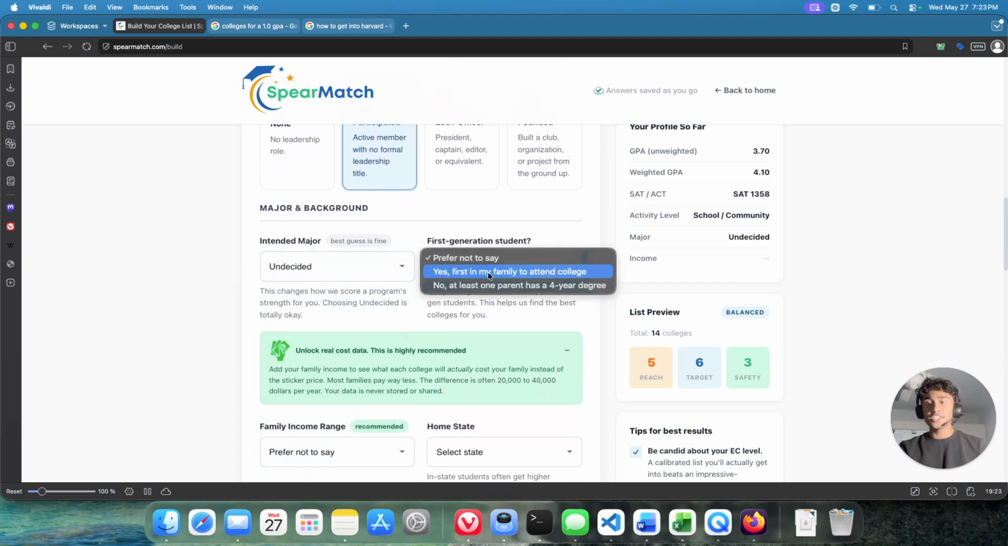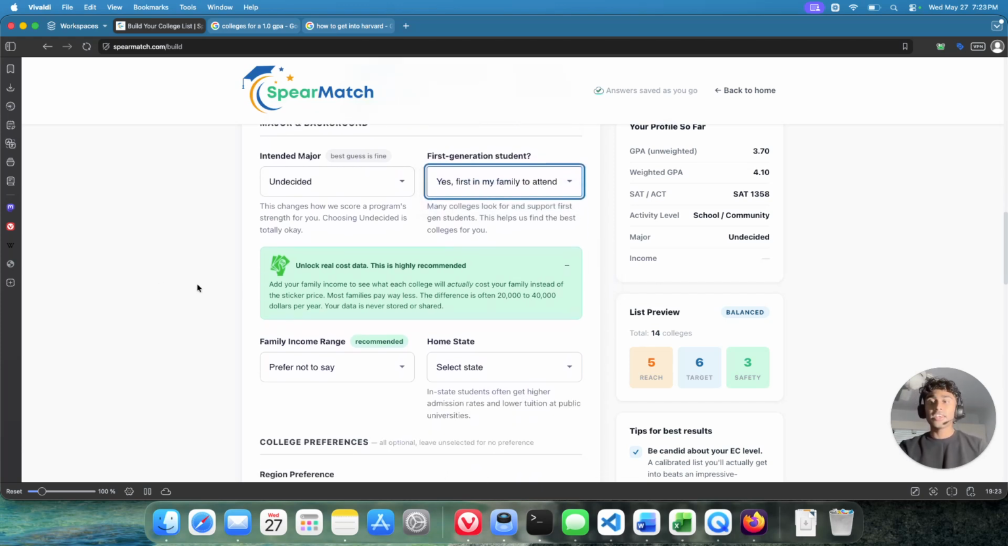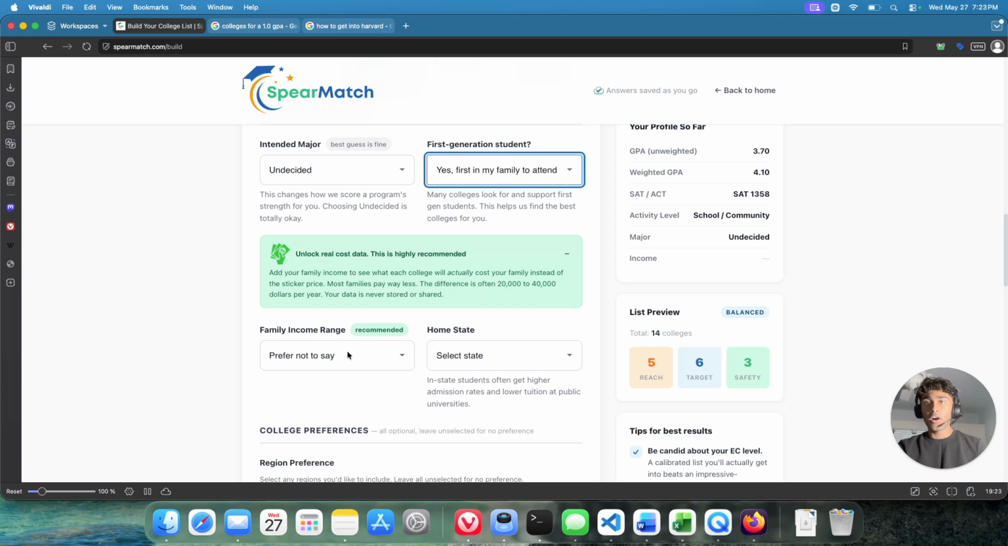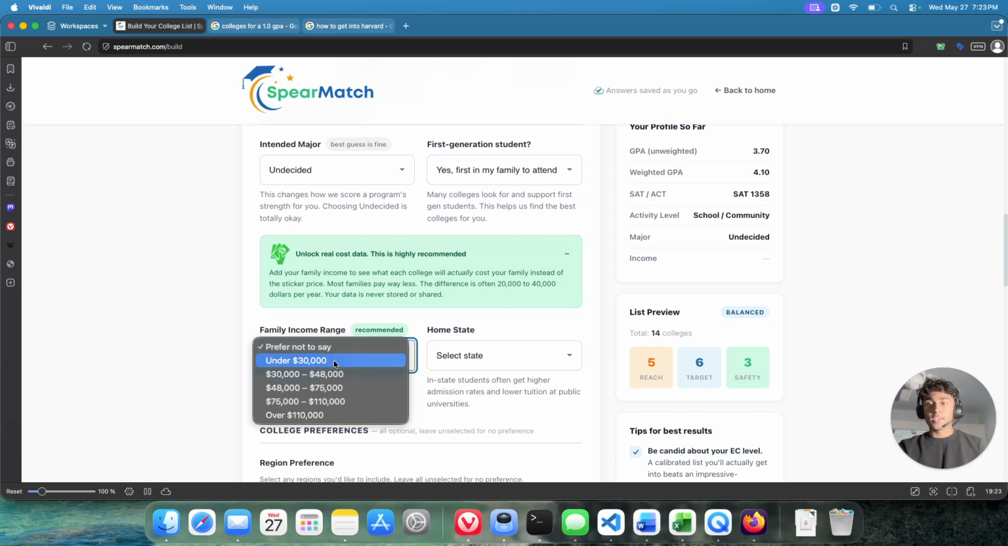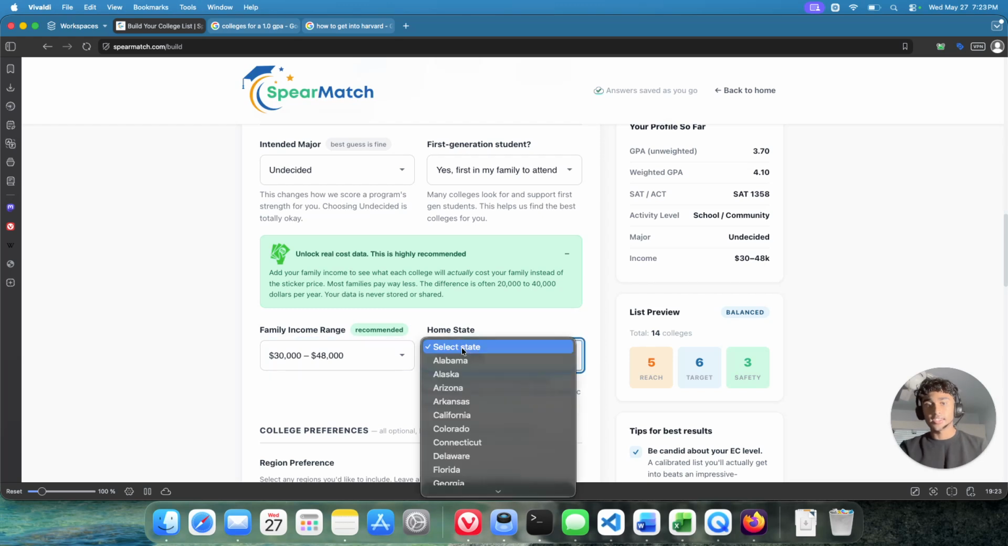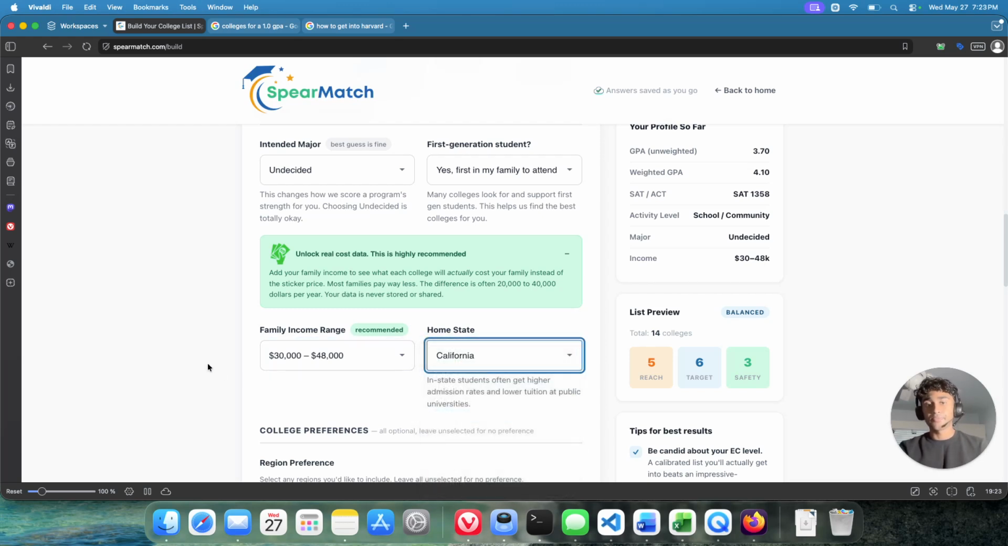If you are the first in your family to go to college, I highly recommend that you select yes here, because that will show you colleges that prioritize you. Family income is optional, but if you fall in the lower brackets, I suggest you provide it, as it will show what your family may end up paying for each college. I'll select home state as California.